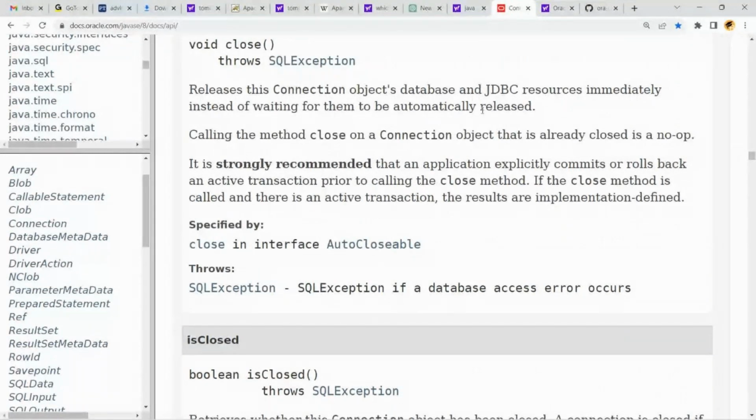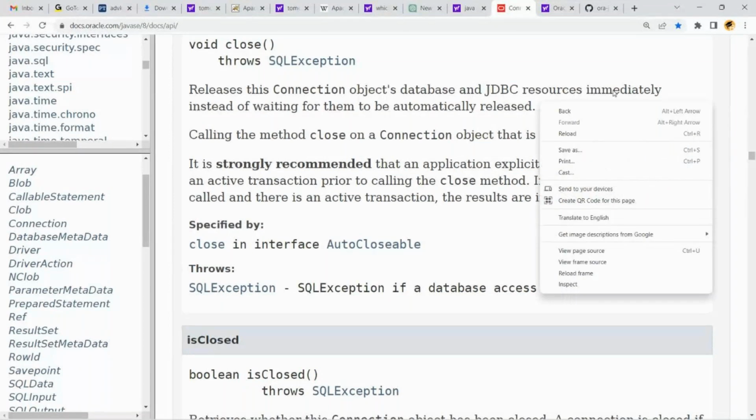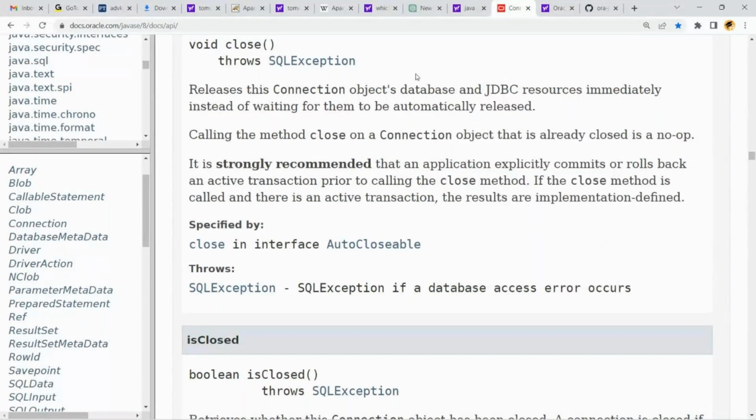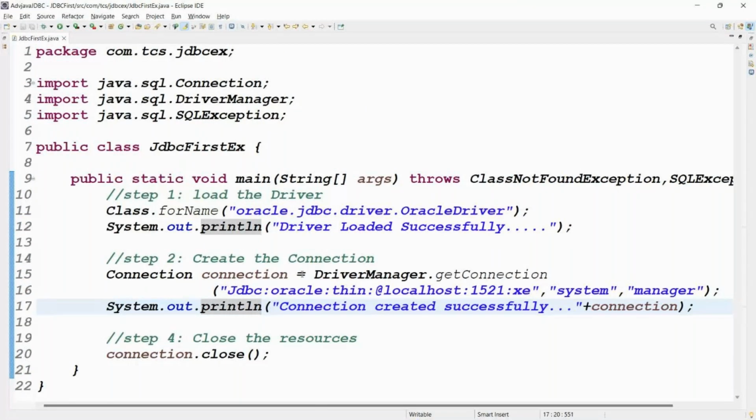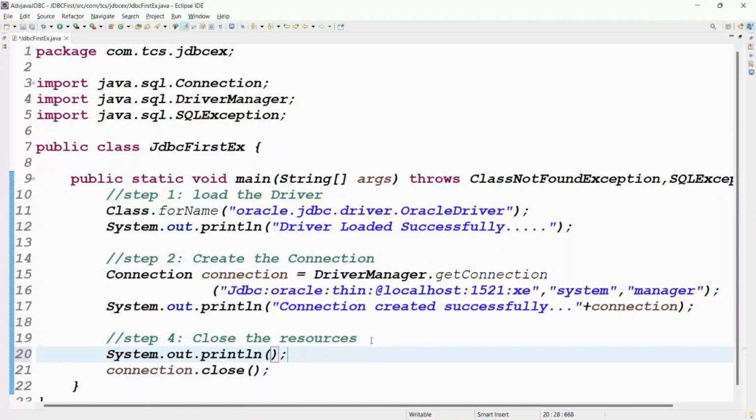Fine, you got the point that close method will close the connection perfectly. Instead of waiting for them to be automatically released, it will close immediately. How to get the connection? Get connection method. How to close the connection? Close method. Before that we have System.out.println of connection.isClosed method. Now is it closed now?